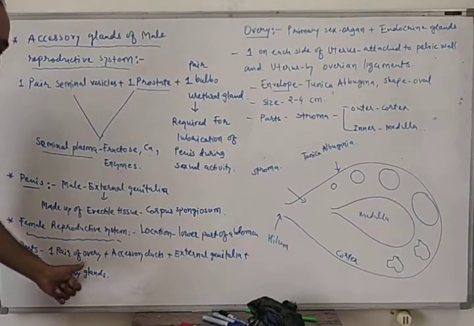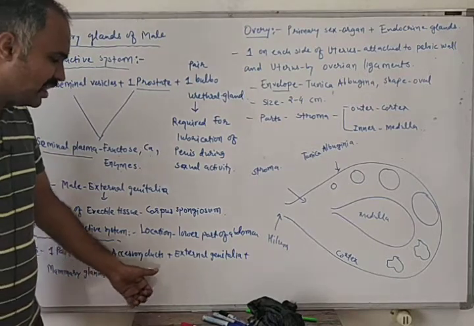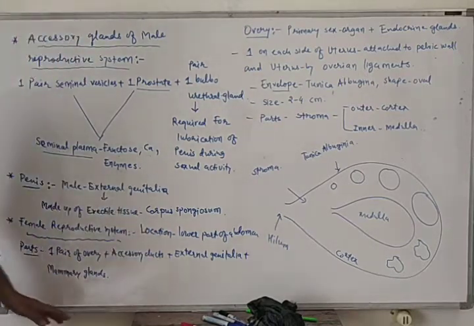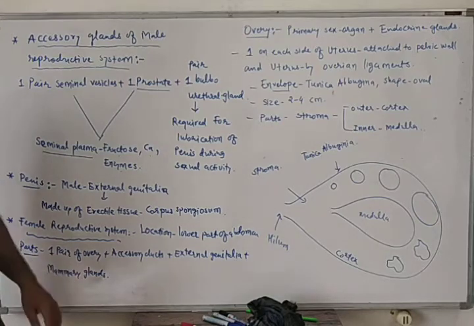So we'll begin with one pair of ovaries, then we'll talk about accessory ducts, and then we'll talk about external genitalia and mammary glands later. So let's learn the ovary first.